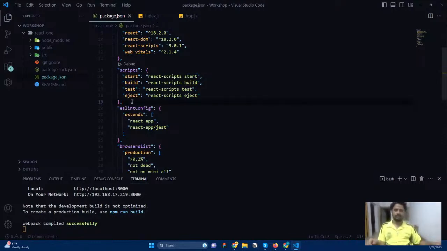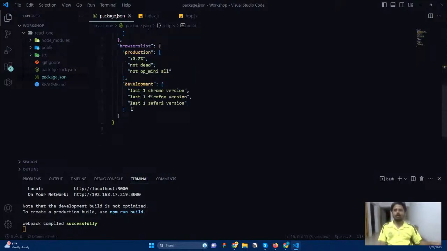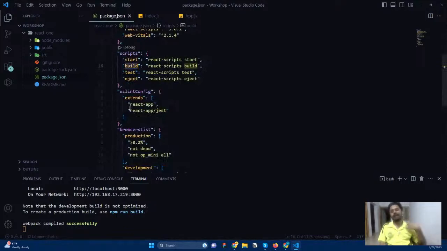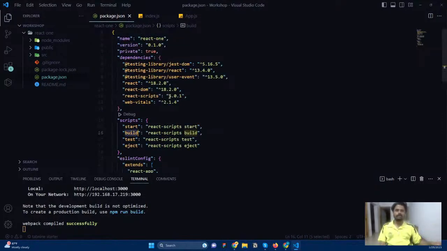We will not use eject right now. Build is to build: if you want to get your application ready for a production level, then we will use it. And right now start is what we will use most. If you are installing any external packages, for example Lodash, it will come here and be displayed here. Right now the packages React, React DOM, and react-scripts are installed. Okay, so this is what package.json is.